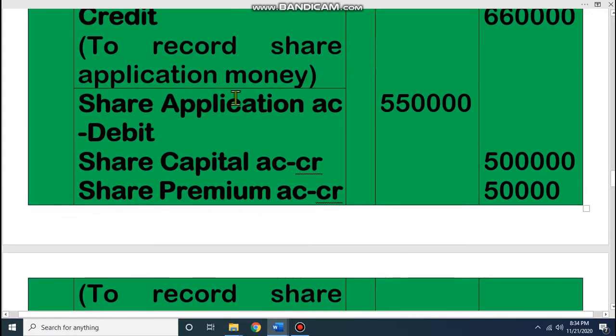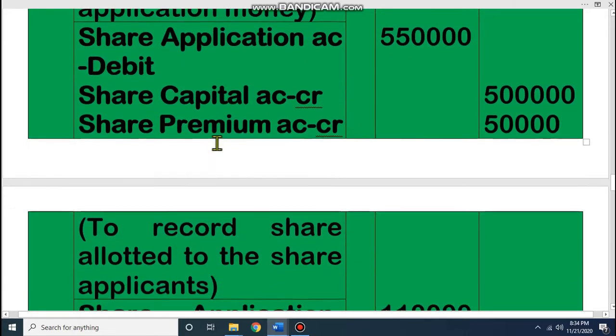When you receive money, now you distribute the application money. Share application account debit. The application account will be cancelled by 5,50,000 because 5,000 shares into 110 you received. Now how do you cancel? By giving capital. That means you give capital 5,000 into 100, that means 5 lakh taka, and premium received. You receive premium in each share taka 10, 5,000 into 10, that means 50,000 taka.